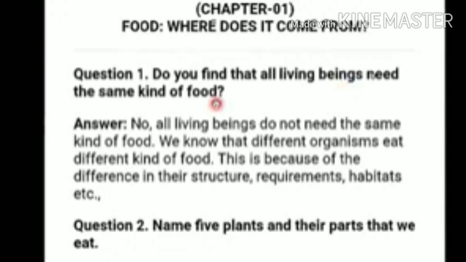So the answer is no. All living beings do not need the same kind of food. We know that different organisms eat different kinds of food. This is because of the difference in their structure, requirements and habitats, etc.